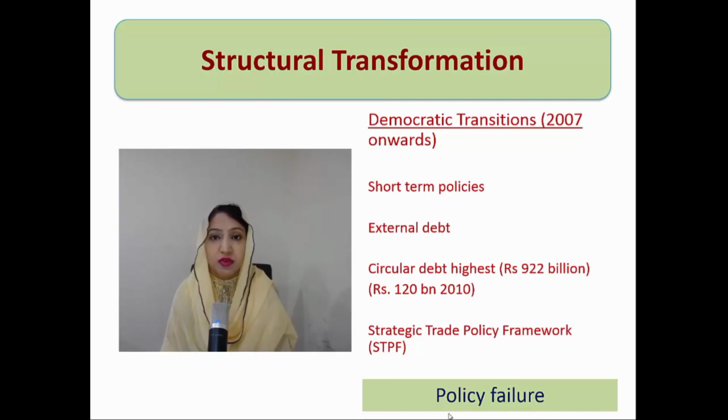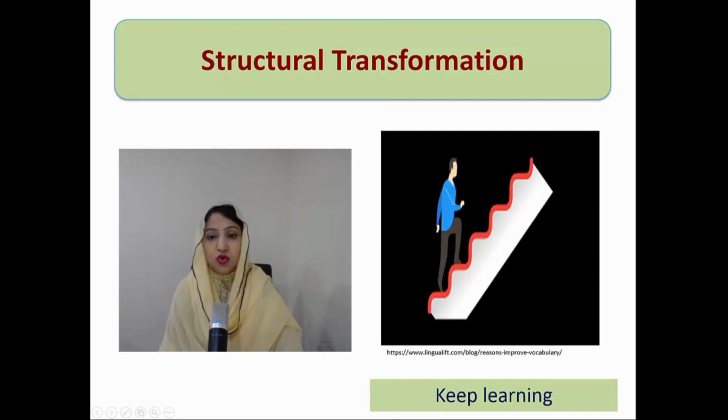Then strategic trade policy framework was launched in 2013 for the improvement of the exports, but unfortunately इसके भी targets achieve नहीं हुए. Rather we have seen poor performance in export growth और हमारी exports decline हुई और imports increase हुई, and we have seen current account deficit in this time period. So अगर हम इसको sum up करें 7th era और 10 years को with having set these different indicators of variations, so that shows a mixed trend.